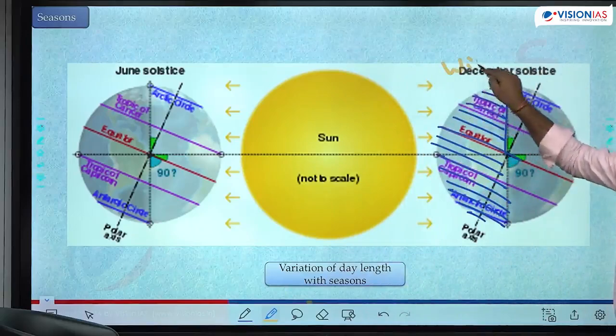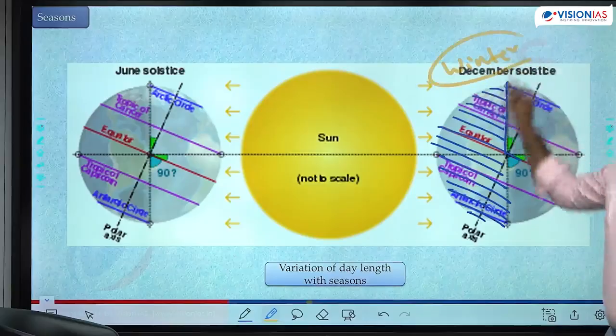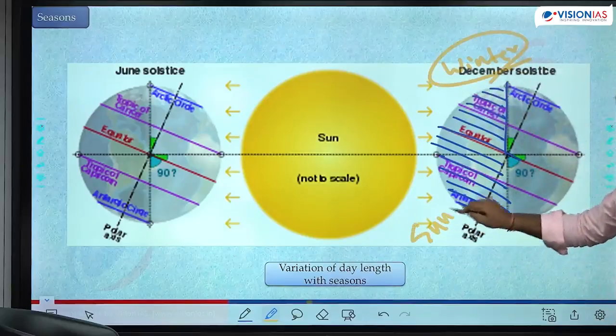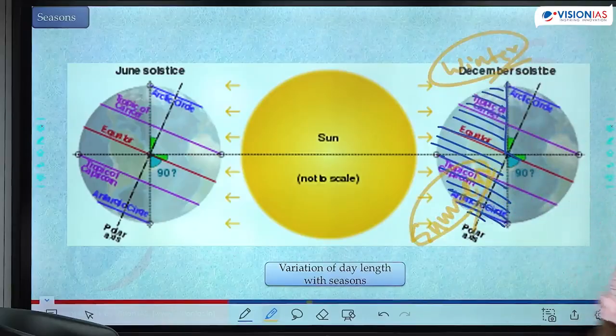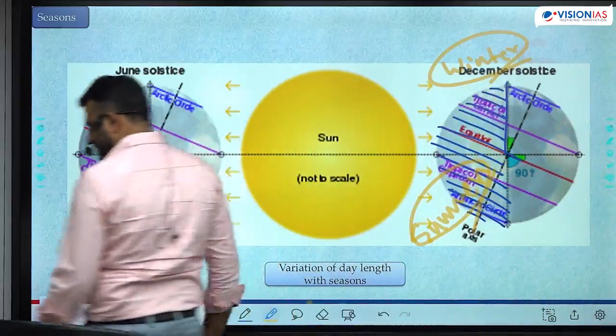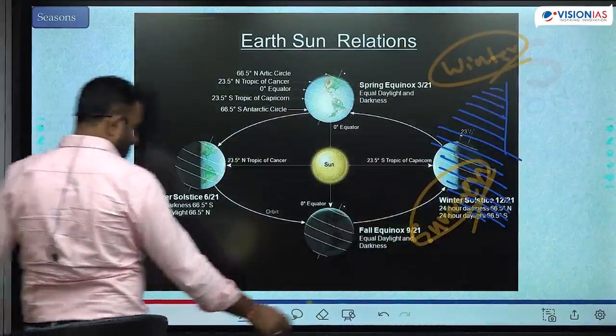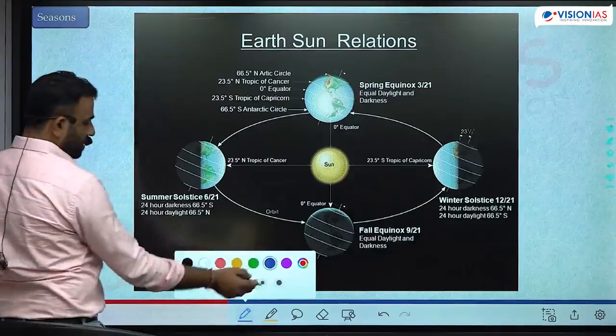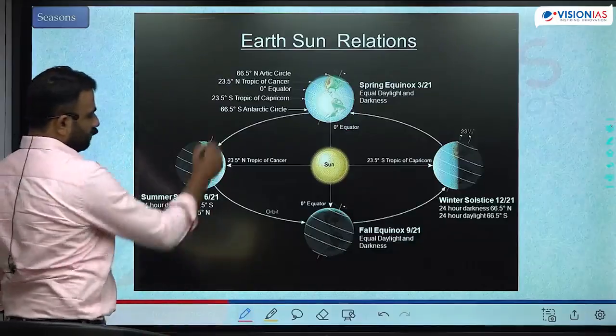This is what is winter. Longer length of the day, higher intensity of sunlight. This is what is summer. The conditions are reversed. That happens because the earth revolves around the sun with a tilted axis whose position remained fixed during the entire revolution.